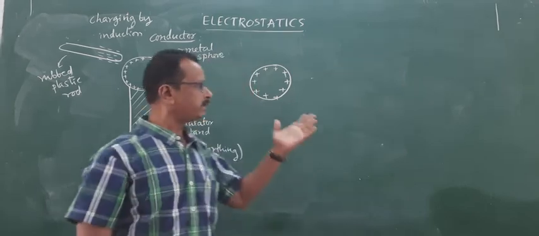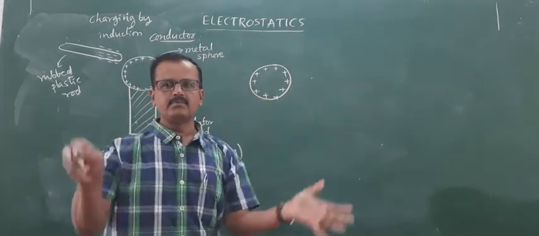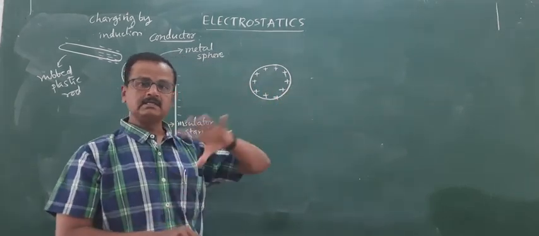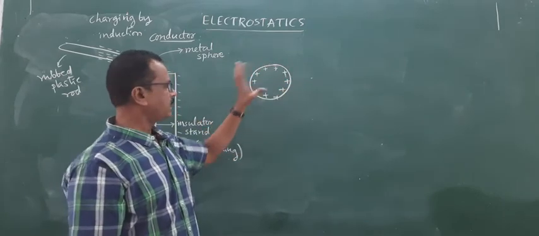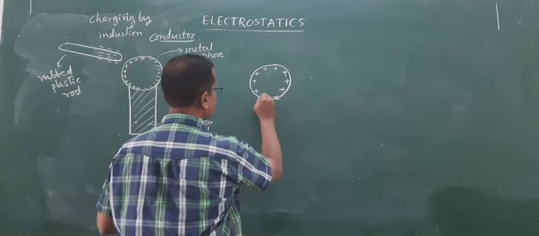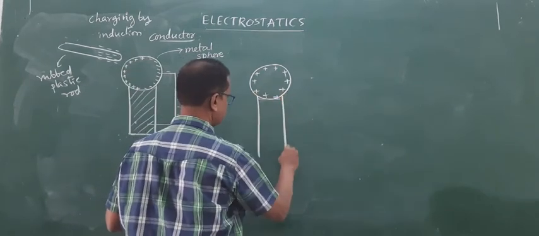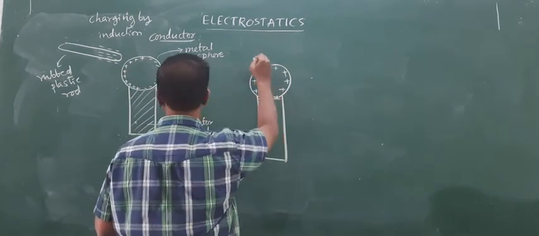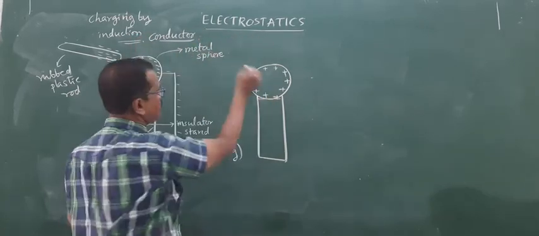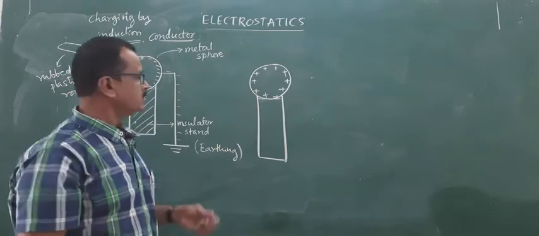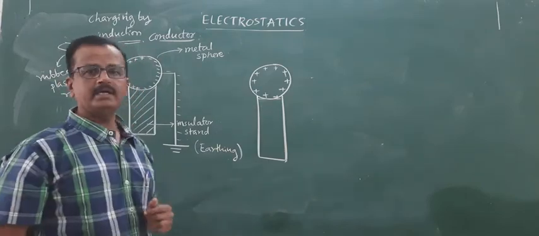Metal is the one wherein the charges are moving from one end to another end. As a result, distribution of charge takes place symmetrically throughout the sphere, and thus the sphere becomes positively charged. This is called charging by induction. So the opposite kind of charge is developed by charging by induction.